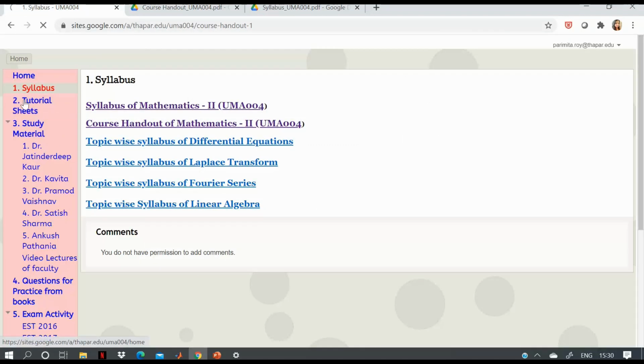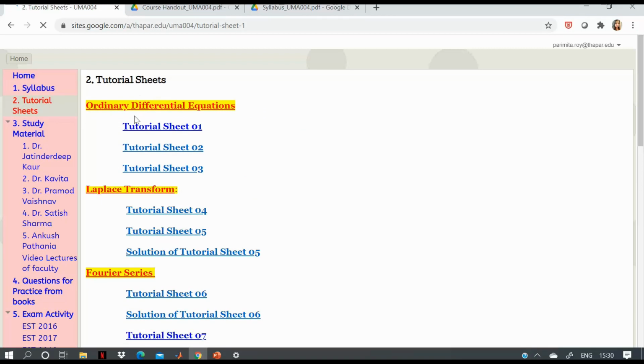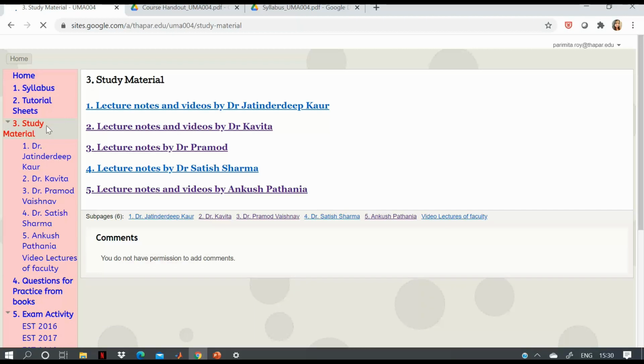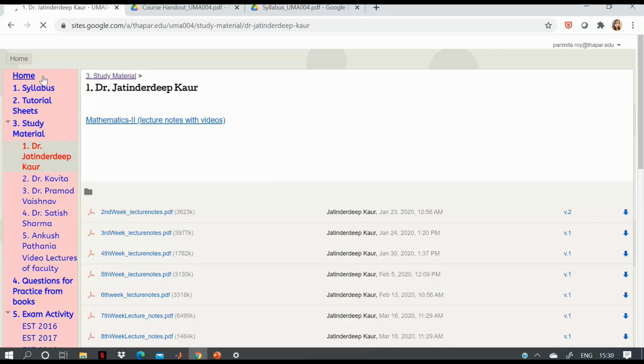You will also find the tutorial sheets over here. All the tutorial sheets will be uploaded here, and you will begin with tutorial sheet 1 for differential equations. Then in the study material section, on your left hand side, you will see that there are notes given by different professors, so you can go through the notes if you want.